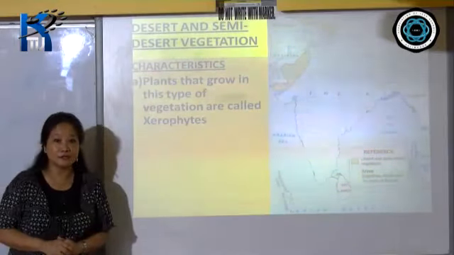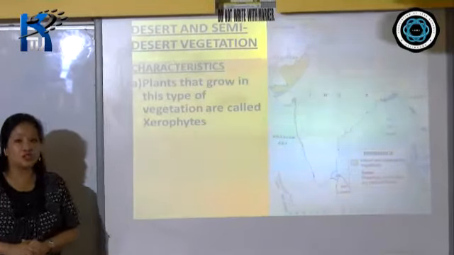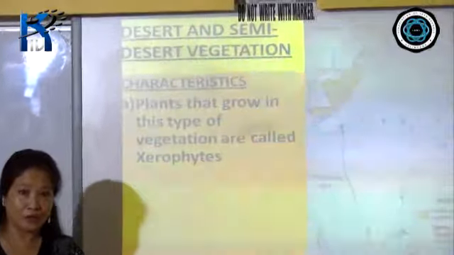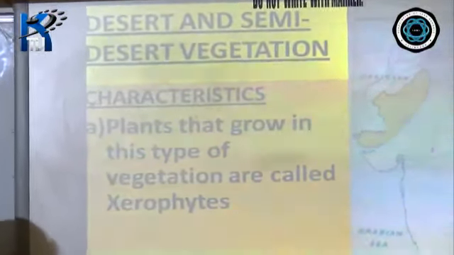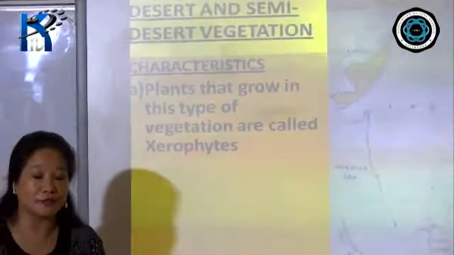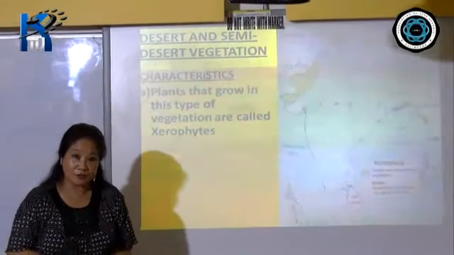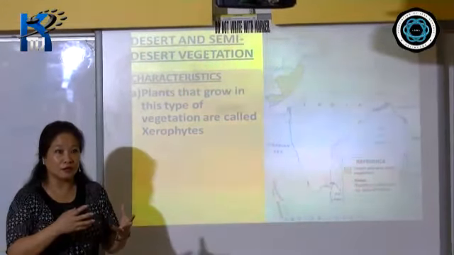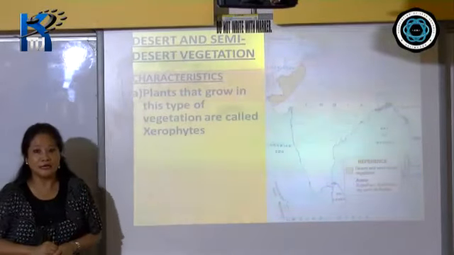Now, the characteristic of the desert vegetation: plants that grow in this type of vegetation are called xerophytes. Suppose I tell you to close your eyes and imagine a desert with the vegetation. The first thing that comes to your mind is, you see the sand dunes, you see date palms, you see thorny scrubs, bushes, and of course cactus.